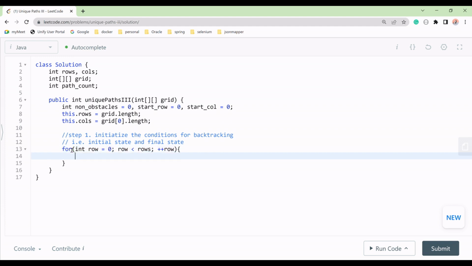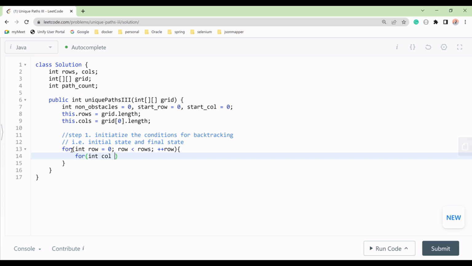So for each row we will move to each column. We will make a nested loop here. For each cell, not column, we'll say each cell. We can say column also, no problem. So int col, for each row there are multiple columns.